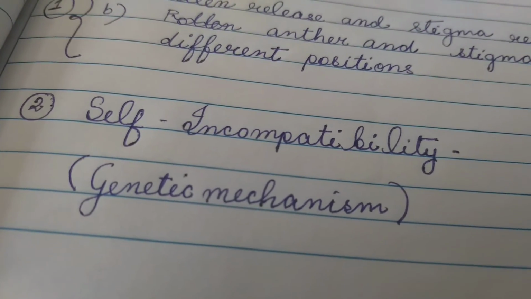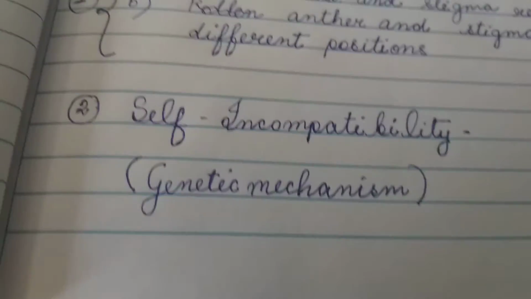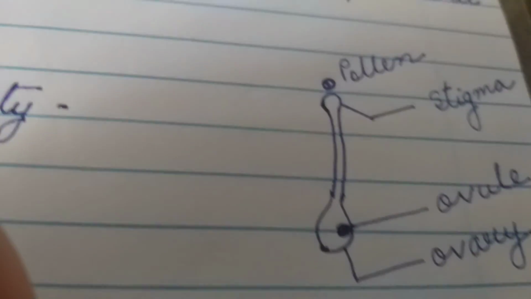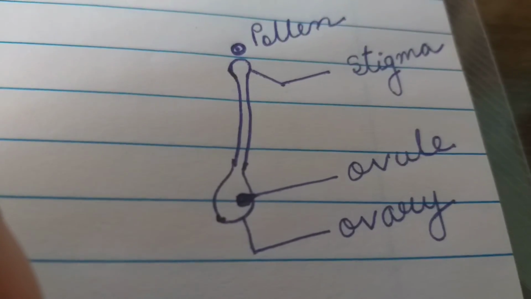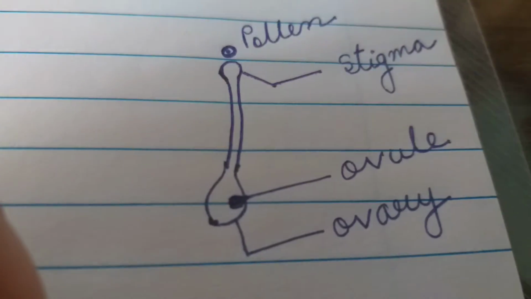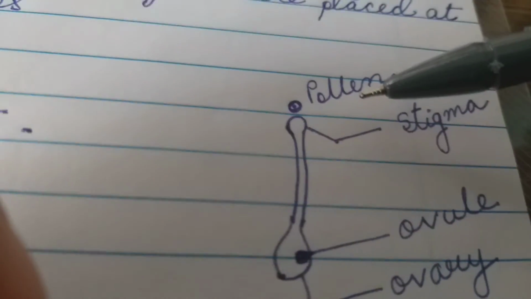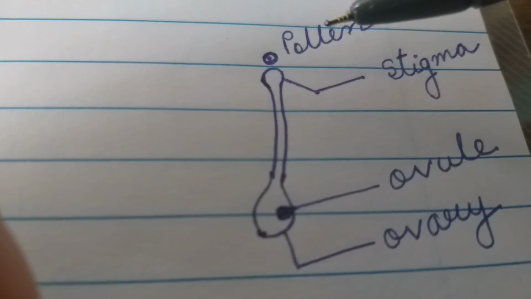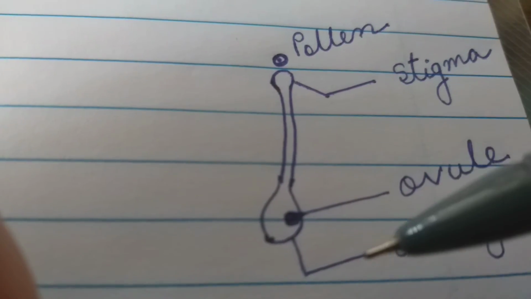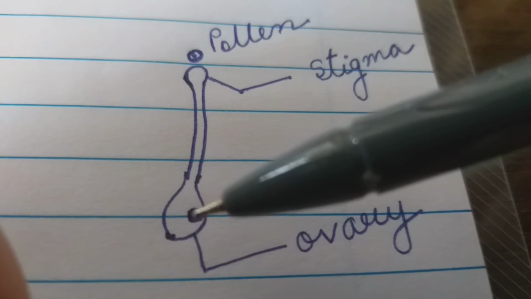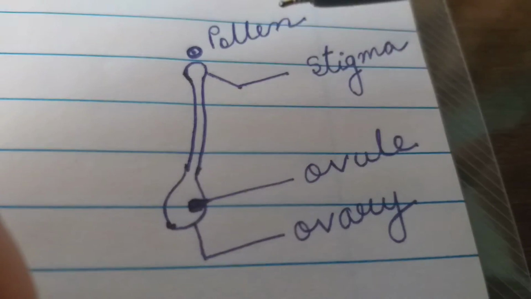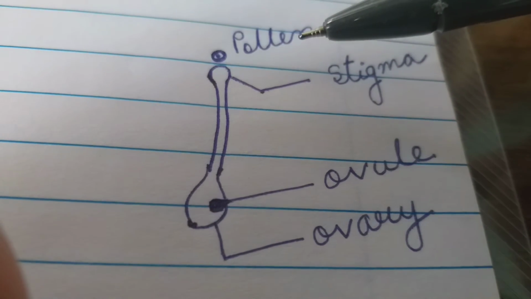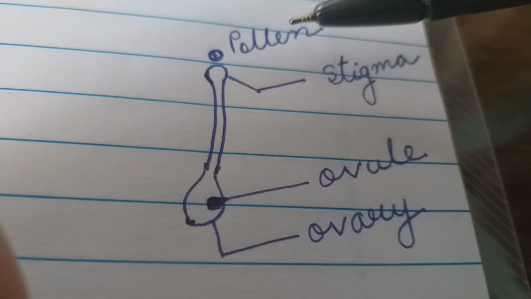This is a genetic mechanism by which self-pollination is prevented. The pollens are released from the anther within the same flower, but the pollen is not able to fertilize the ovule of the same flower. The pollen of the same flower is not able, it is sterile, it is self-incompatible.